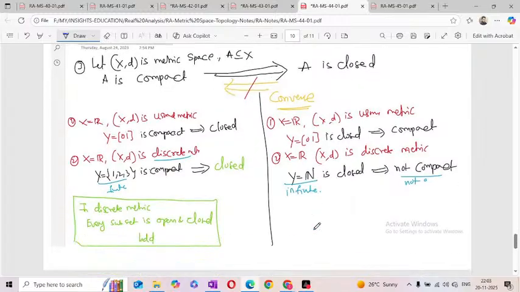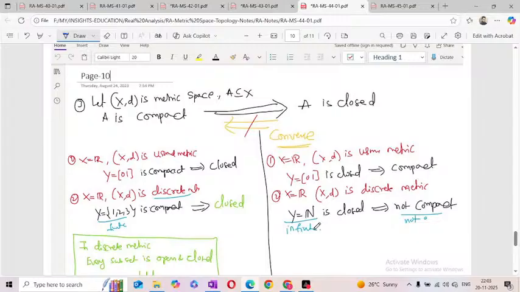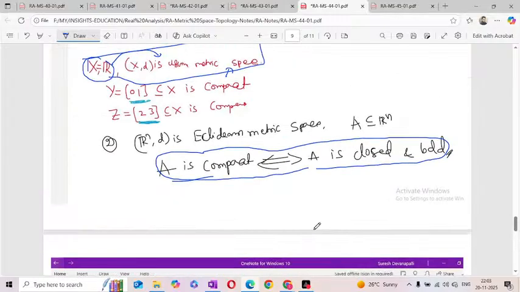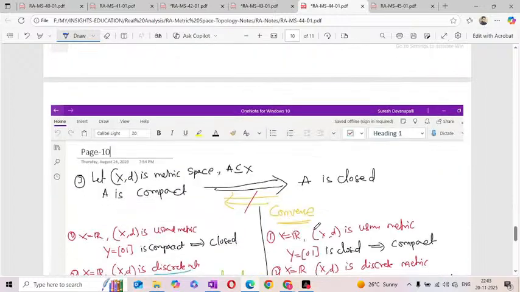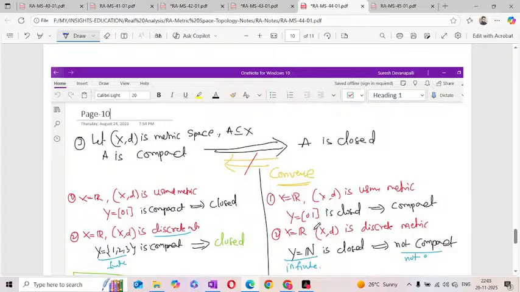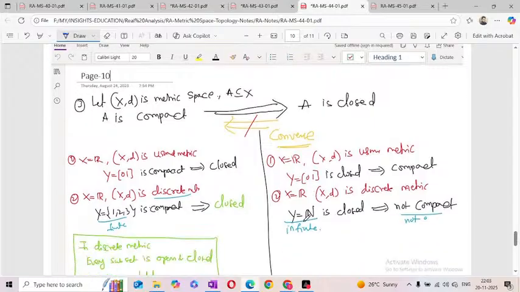Okay, now we have already seen the property. What is the property? A set is compact if and only if it is closed and bounded. Before going to the statement, now just see the examples.